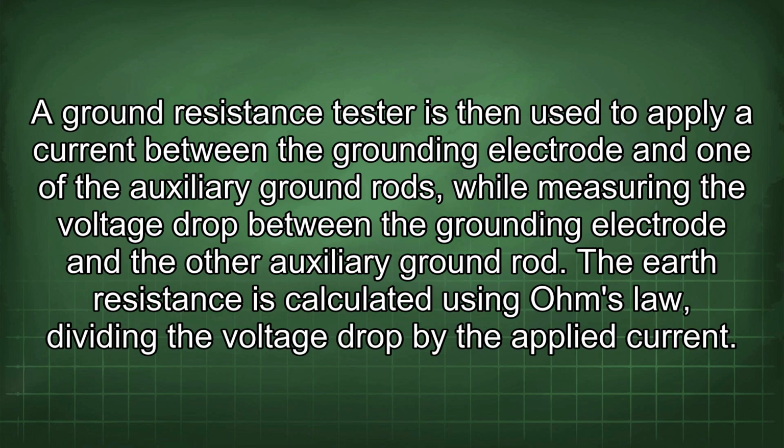A ground resistance tester is then used to apply a current between the grounding electrode and one of the auxiliary ground rods while measuring the voltage drop between the grounding electrode and the other auxiliary ground rod. The earth resistance is calculated using Ohm's law, dividing the voltage drop by the applied current.